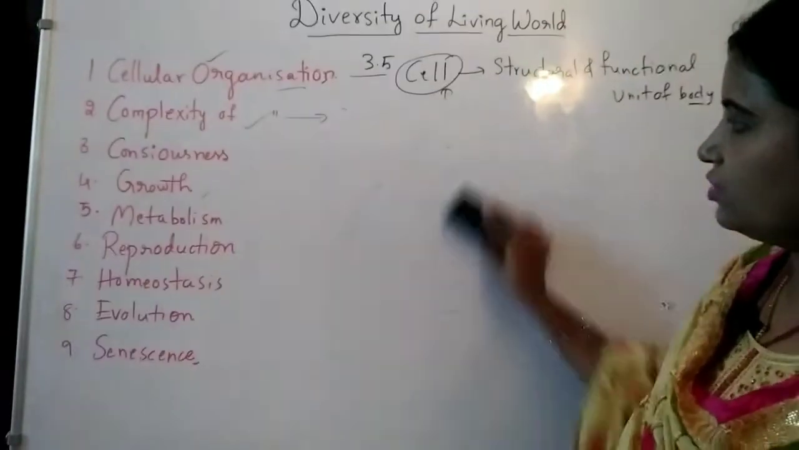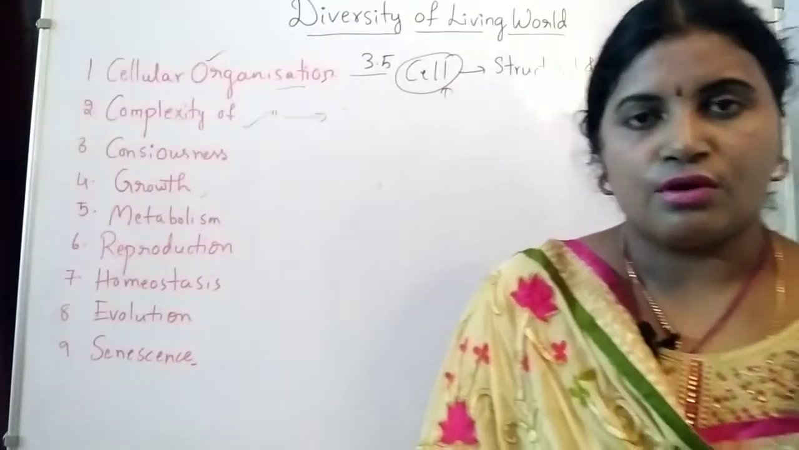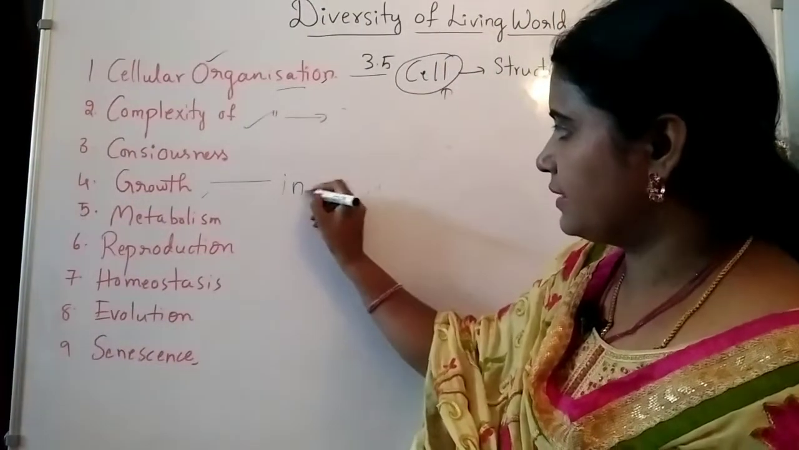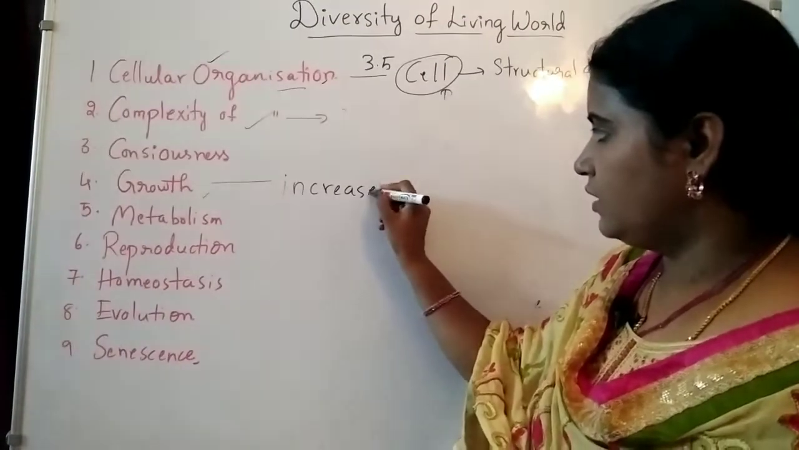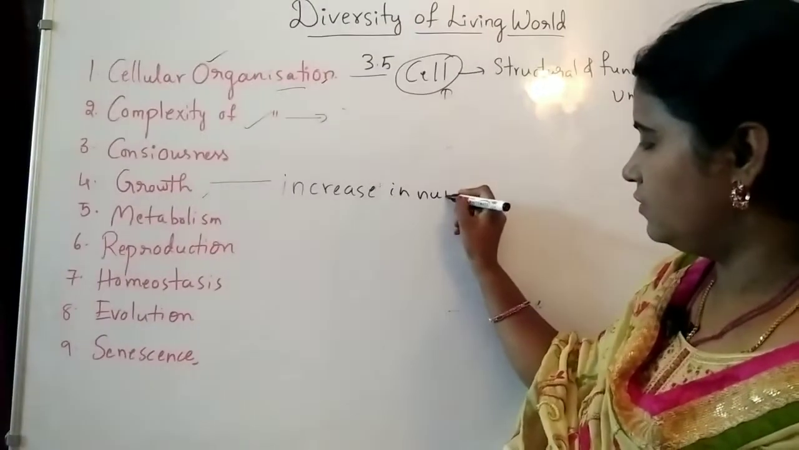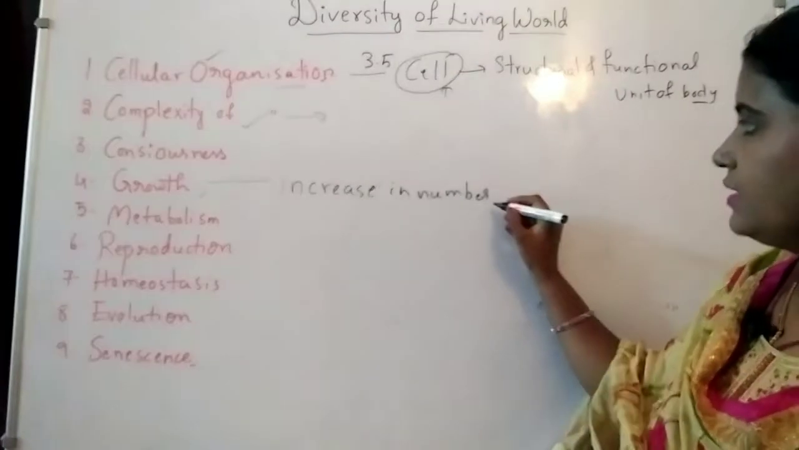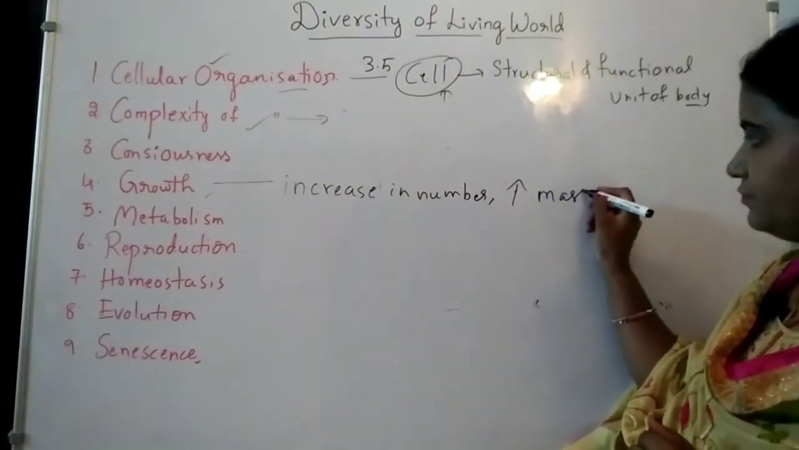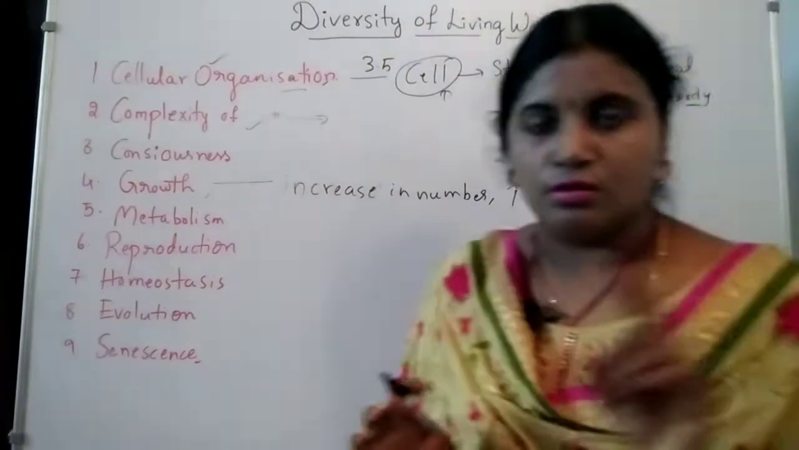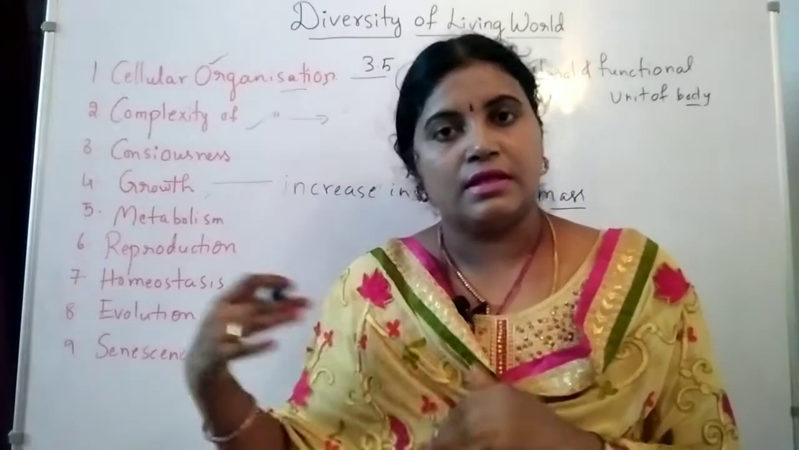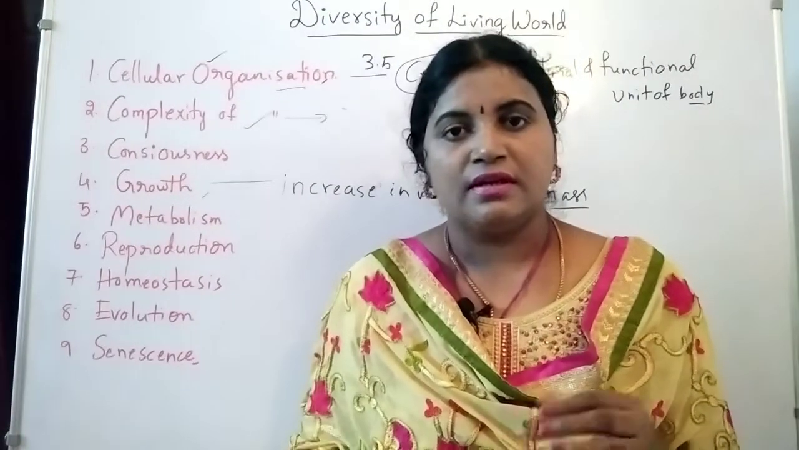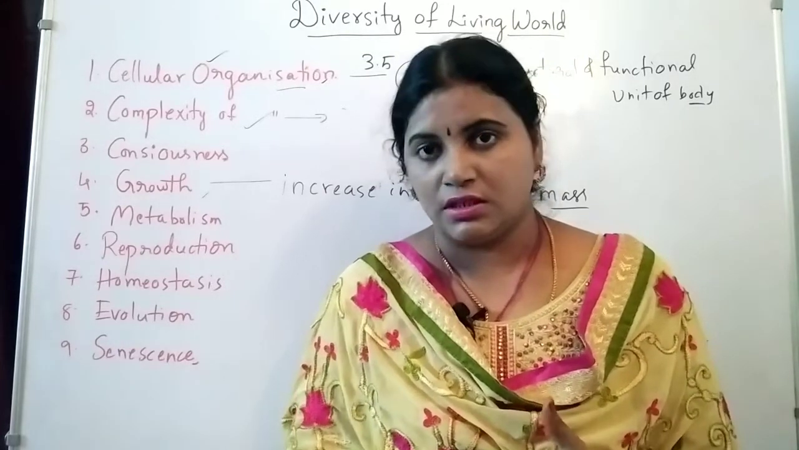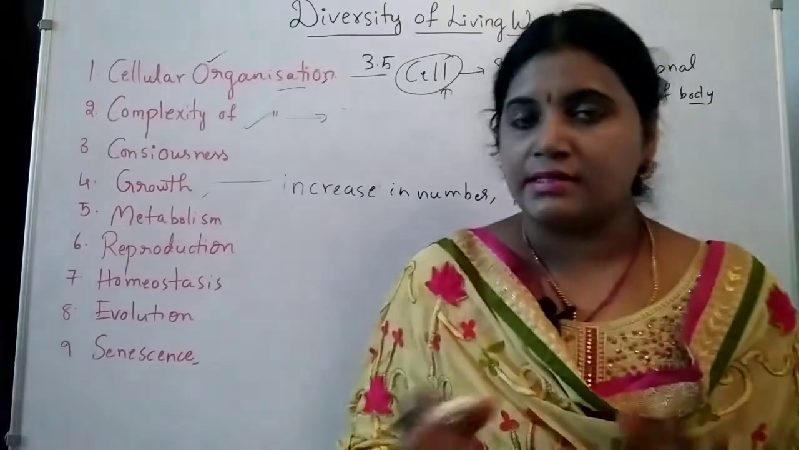So living organisms వచ్చేసరికి what is growth అంటే మనం ఏం చెప్తామంటే, so here growth means increase in number, increase in mass. That's what growth means, increase in number, increase in mass. Okay, so here number of cells are increasing and also the weight of the body is increasing. This we can see both plants and animals.